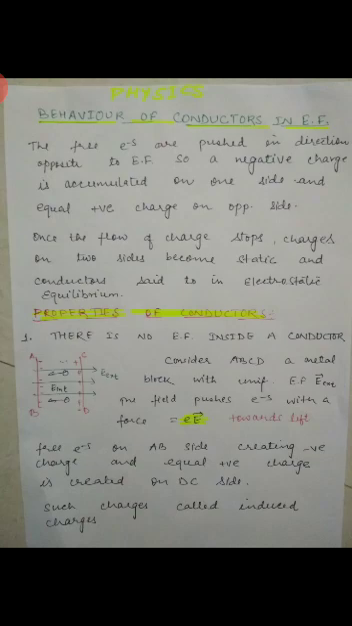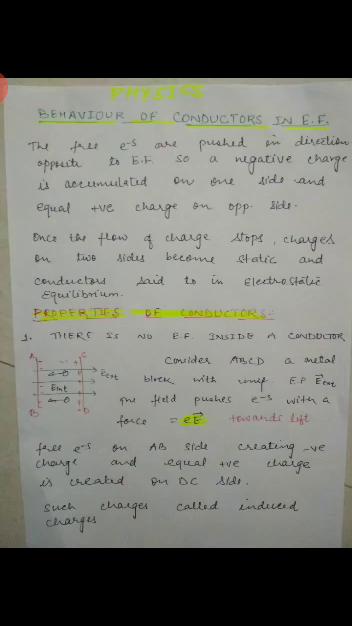Today I am going to discuss the conductors, their behavior in electric field and capacitors. So let's start with the conductors. As we know, conductors means those substances which have free electrons in them. Here we would discuss more detail about their behavior when they are placed in an electric field.